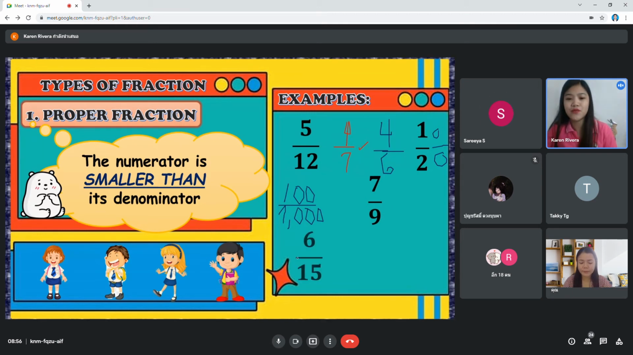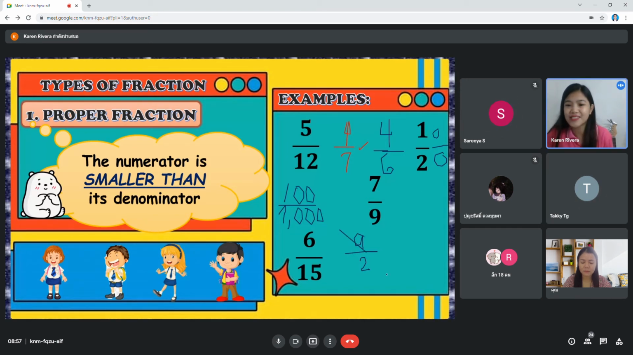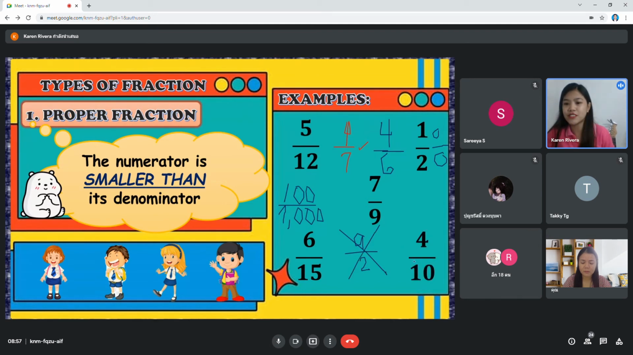How about this one? 6 over 15. Is it a proper fraction? Yes or no? Yes. How about this? 9 over 2. Is it proper? Yes or no? No, it's not. Right? How about this example? 4 over 10. Is it a proper fraction? Yes or no? Yes. So can you give me another example?